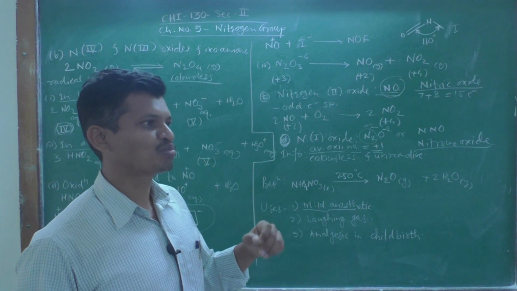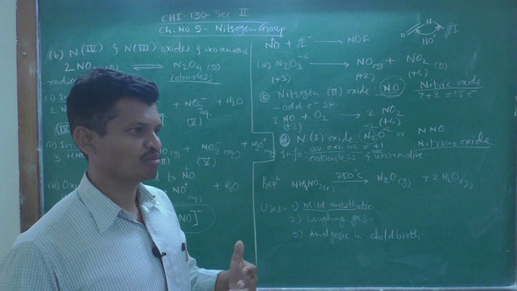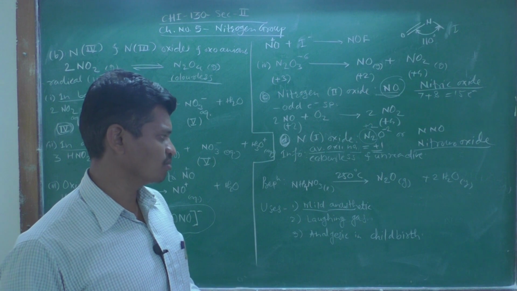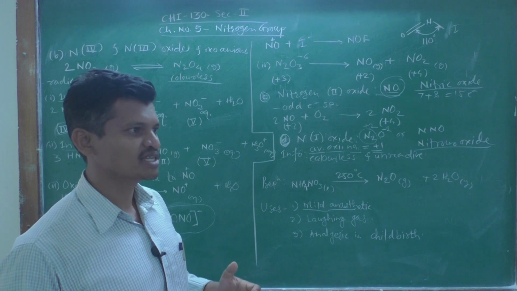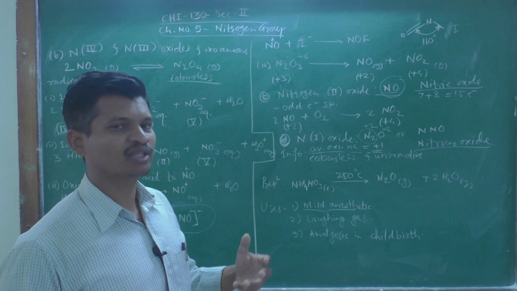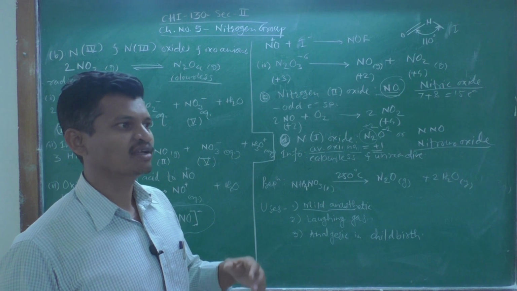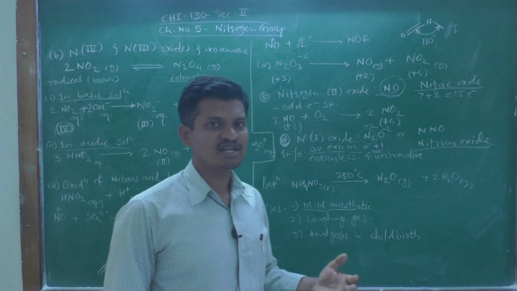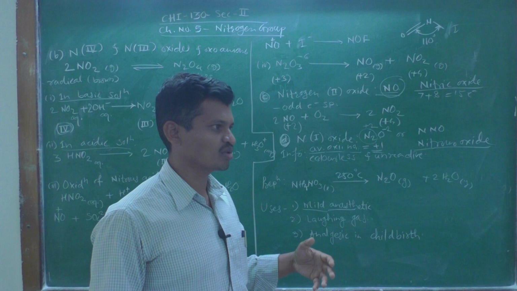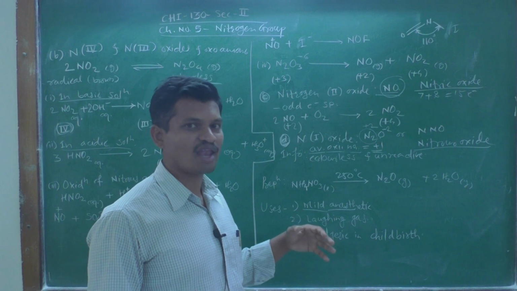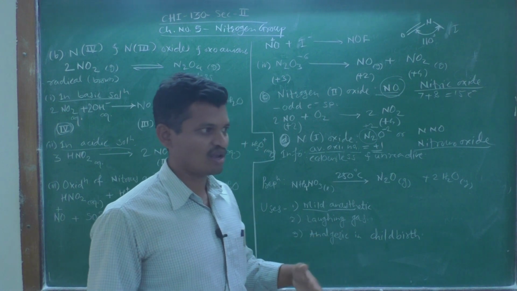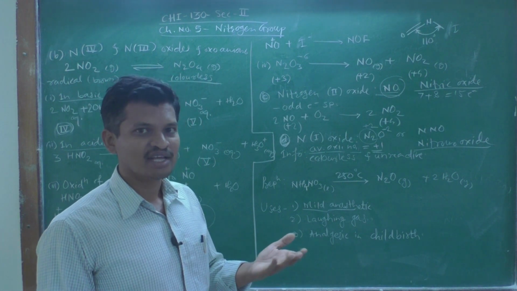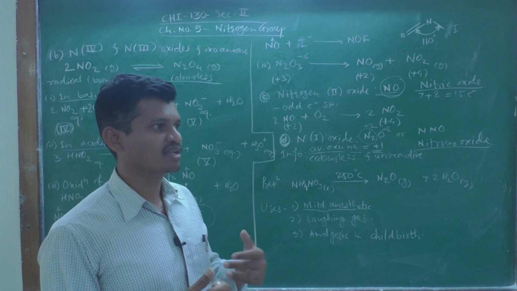Due to the formation of this mild hysteria in the patients, some research was done on nitrous oxide gas, and it was found that this gas can be used as a laughing gas. So this gas is known as laughing gas. Some laughter was produced among people when this gas was ingested or inhaled by them.